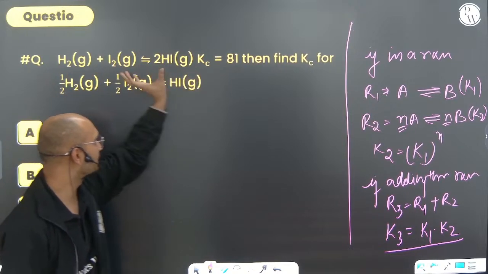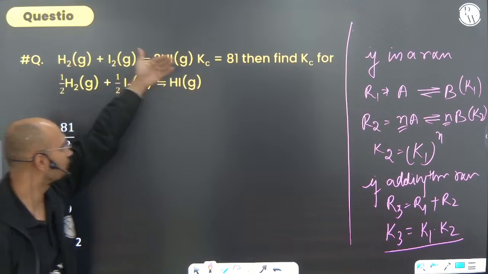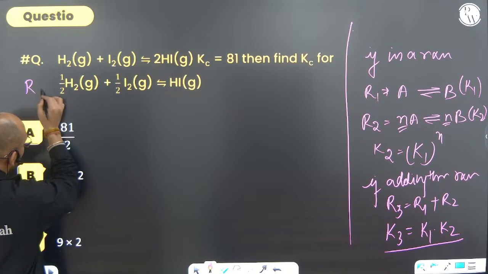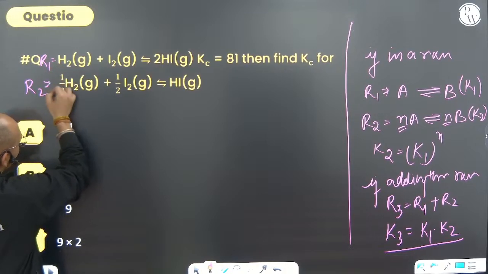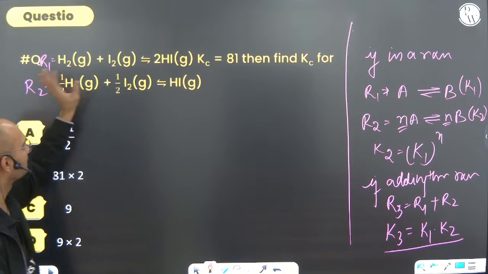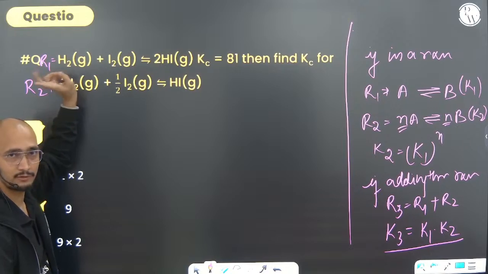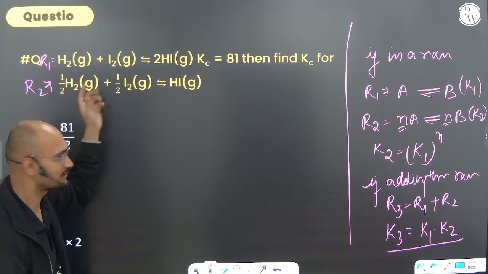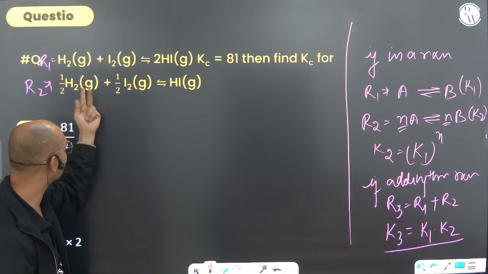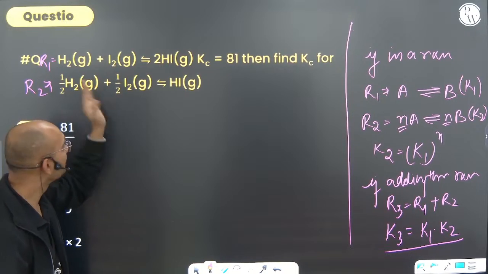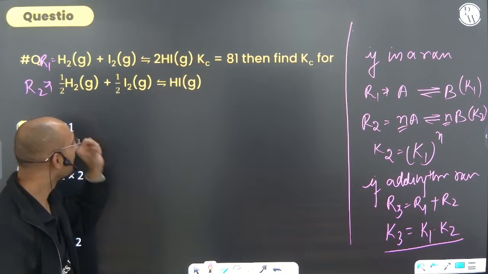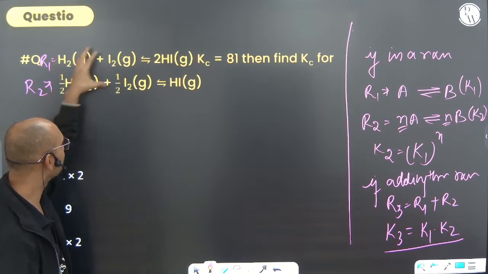H2 plus I2 giving 2HI. Now can you see that there is one reaction for which the Kc value is given. Okay, keep it here. Now for this reaction, let's say this is R2, consider the first is R1. Can you see what is happening in R2? First of all, hydrogen was in the reactant side in the first reaction. Iodine also in the reactant side. In the asked reaction also they are in the reactant side. And HI is in the product side. So everything in this reaction is the same. But the number of moles has become half.